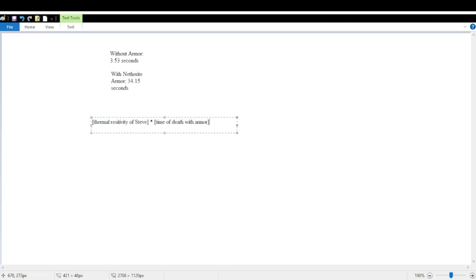And this is equal to the thermal resistivity times the time of death without armor.